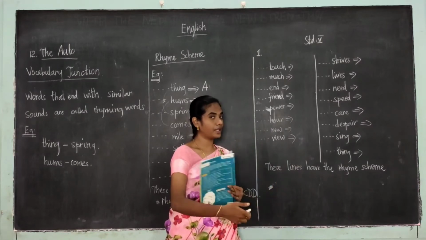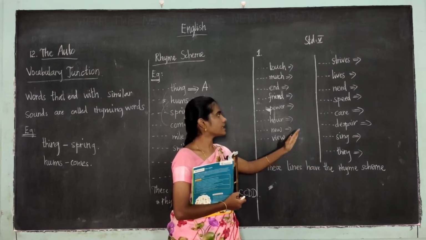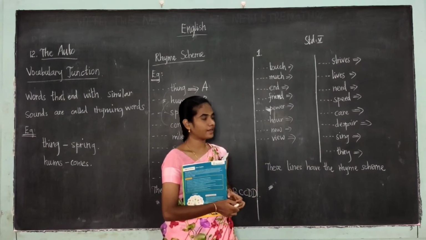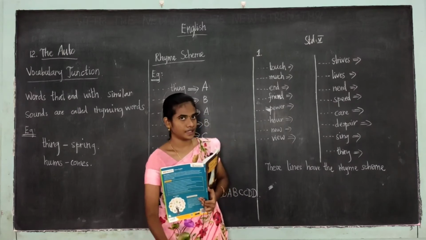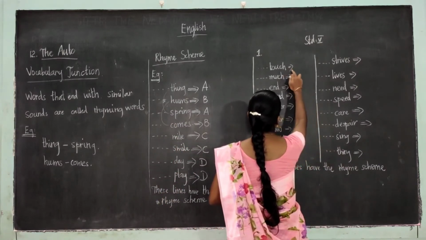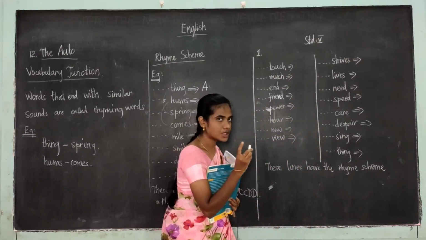So, in that I have taken the second and the third stanza. This is the second stanza and this is the third stanza. In each and every line I have written the last words. Okay. Now, we shall see the rhyme scheme. Touch is the new sound. It is touch, a new sound.